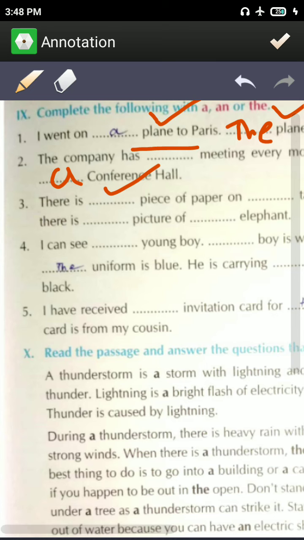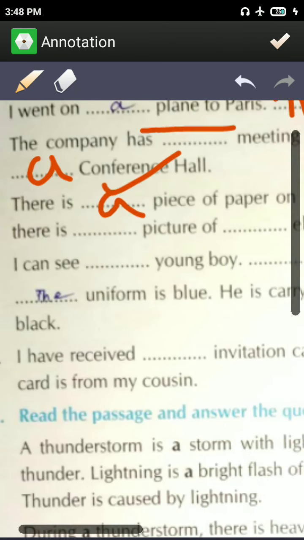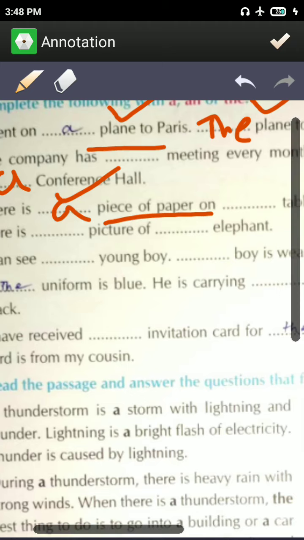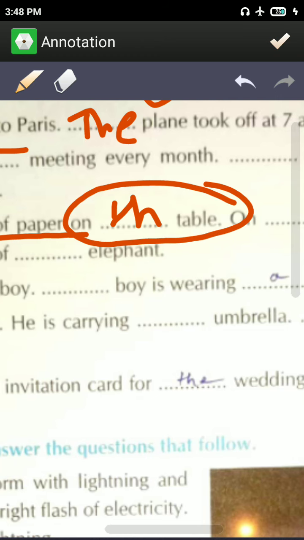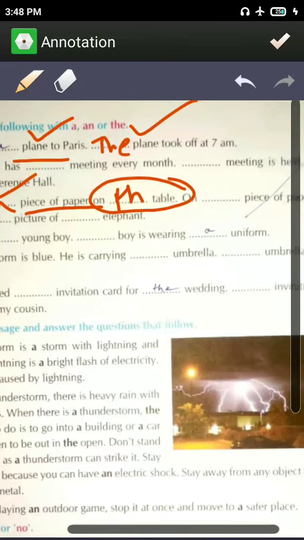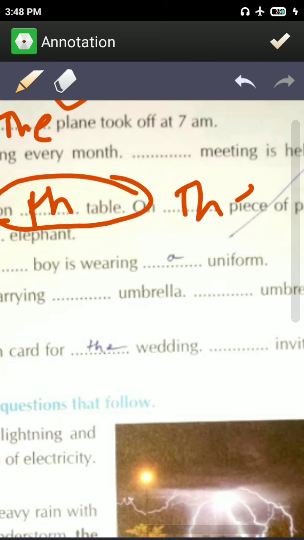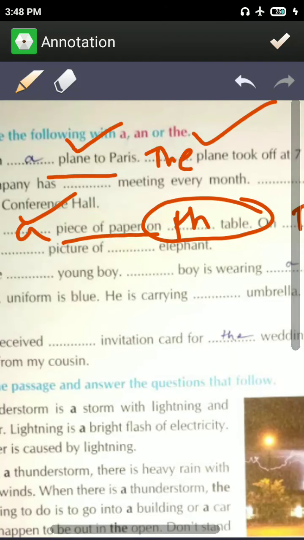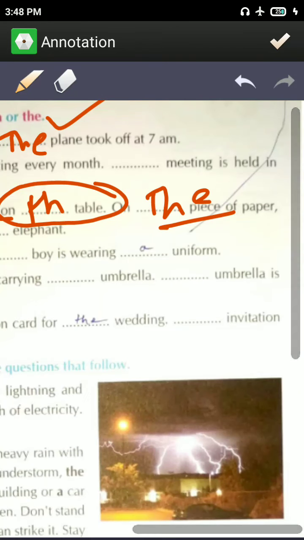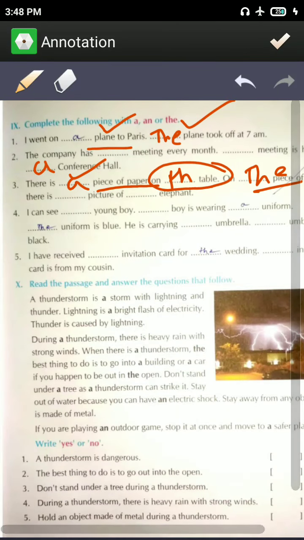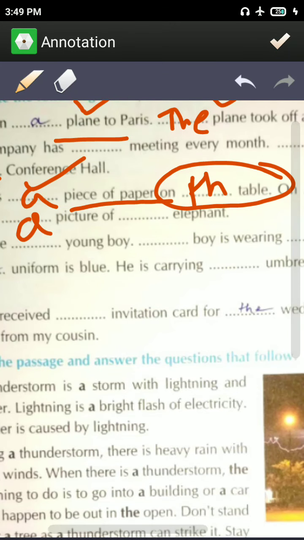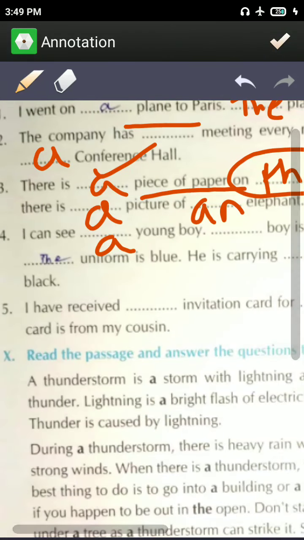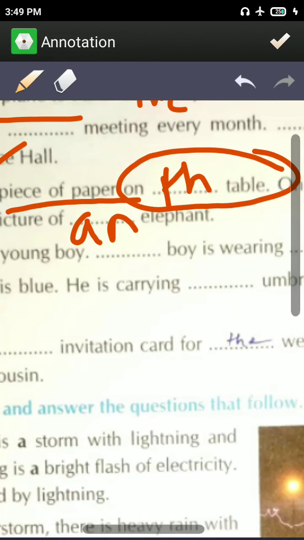So you'll say there is a piece of paper. You're talking about piece of paper first time, then you'll say on the table. You know, common expression like on the floor, on the table, on the piece of paper. Why the piece of paper? Because you already talked about piece of paper here, and you're again saying piece of paper. So you the, there is a picture you're talking first time of an elephant. You're talking about an elephant first time. I can see a young boy. Yeah, here you talking about that boy again.